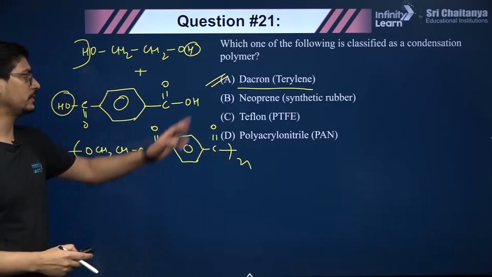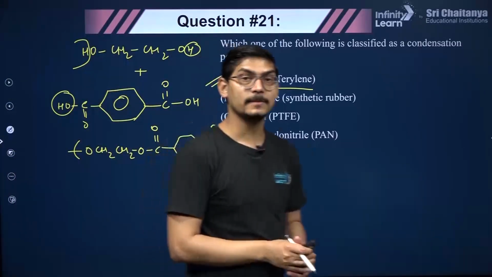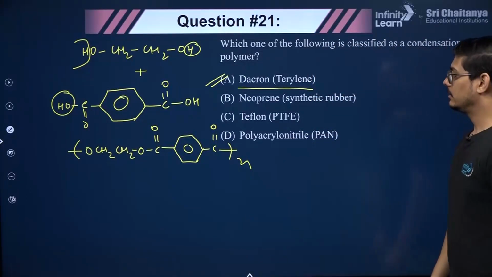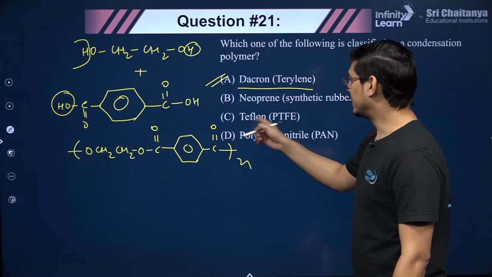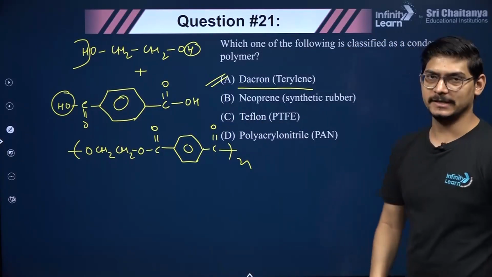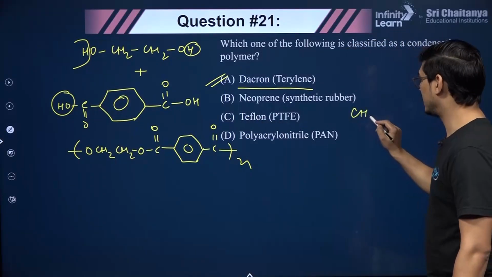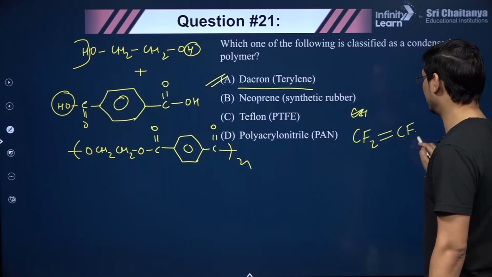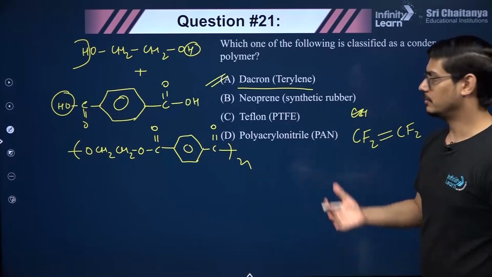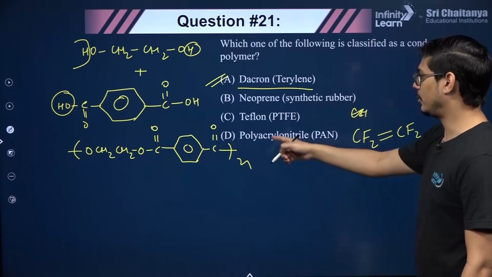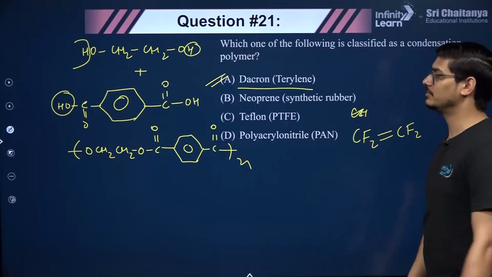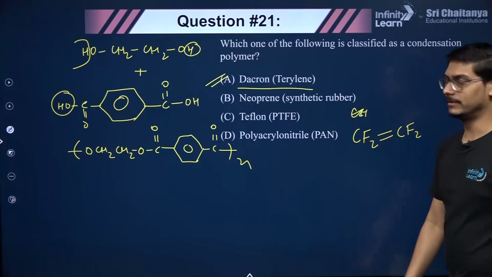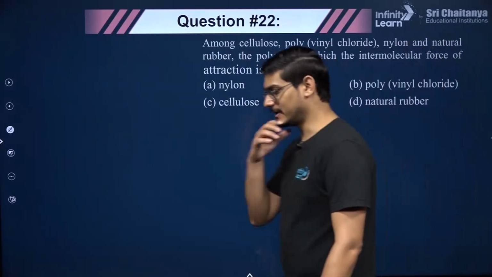Let us look at the others also. Neoprene, synthetic rubber, we just discussed it, it's a polymer of 2-chlorobutadiene, right? Teflon, PTFE. Teflon you guys know, the monomer is tetrafluoroethene, CF2 double bond CF2, and its polymer is polytetrafluoroethene. So this is an addition polymer, and that was also an addition polymer. Polyacrylonitrile, PAN, we also discussed, is an addition polymer. So Dacron is our important condensation polymer, right.